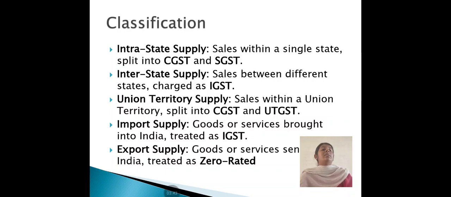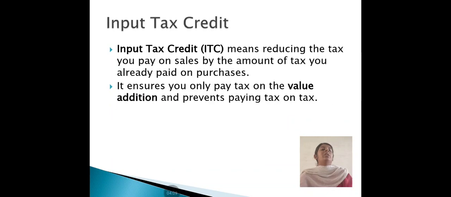Intrastate GST. Sales between different states are charged as IGST. Union territory supplies: sales within union territories are split into CGST and UTGST. Imported supplies: goods and services brought into India are treated as IGST. Exported goods and services sent out of India are treated as zero rated.